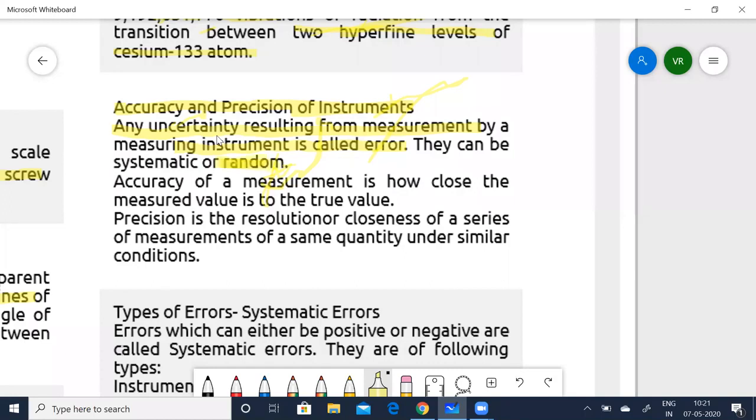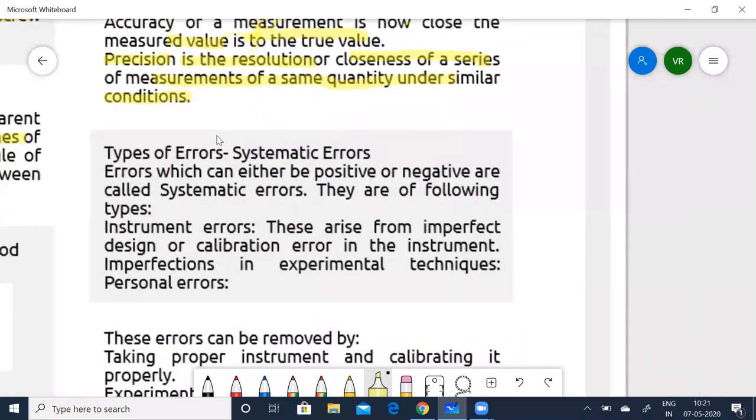Accuracy of a measurement is how close the measured value is to the true value. That reveals the accuracy. Next is precision. Precision is the resolution or closeness of a series of measurements of the same quantity under similar conditions. Next, types of errors. As I told you, there are two types of errors: systematic errors and random errors.